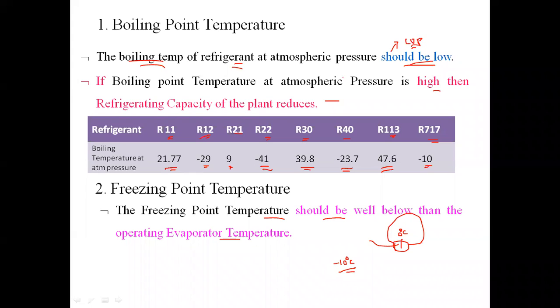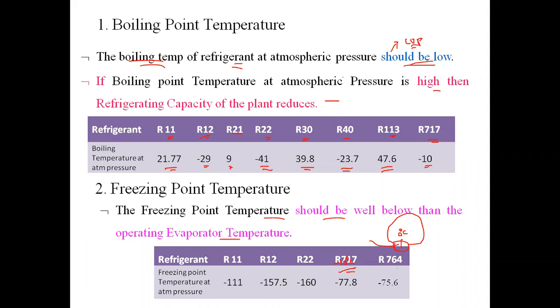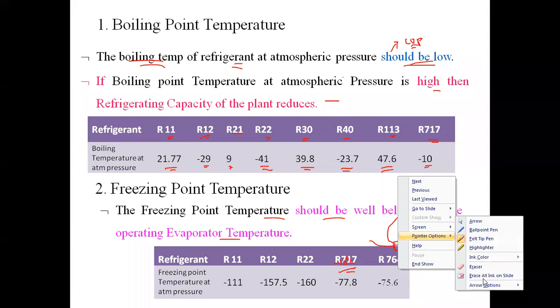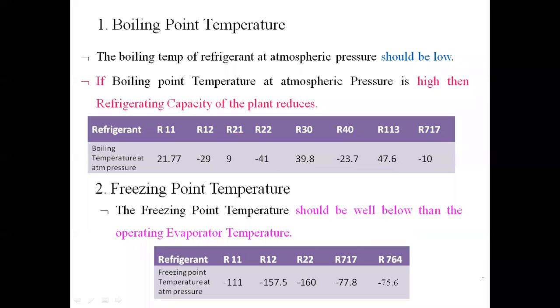So here, while selecting the refrigerant, we have to take care that the freezing point temperature of that refrigerant should be well below the operating evaporator temperature. The freezing point temperatures for different refrigerants are mentioned in the table. You can see R11. Sorry, the freezing point temperature for R11 is -111 degrees centigrade.